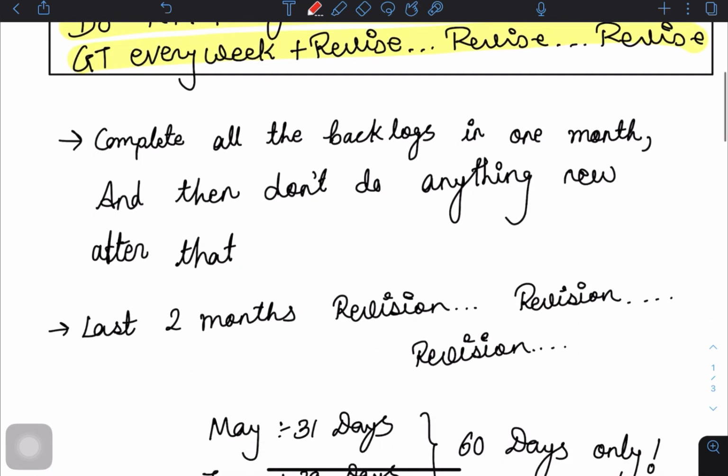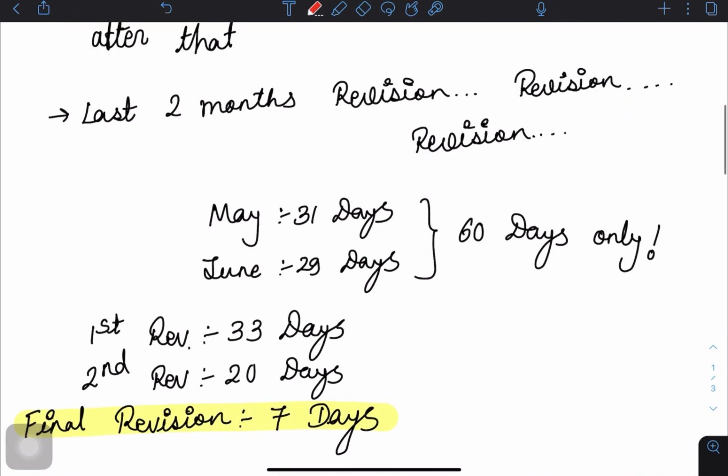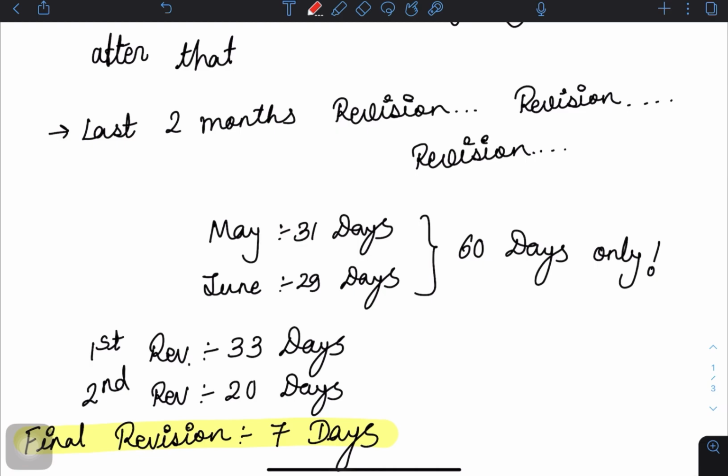Coming to the next point, as I said, in 1 month finish all your backlogs, and now it's time for revision. Only revision, nothing else. Revise what you have made: your concise material, notes, anything. Now you will be left with 60 days.